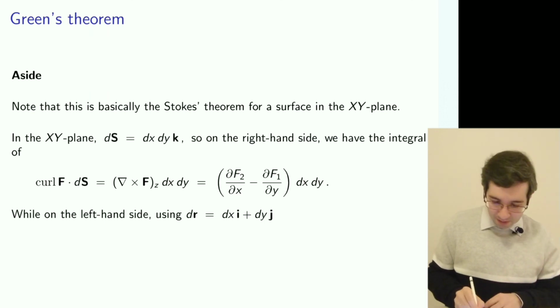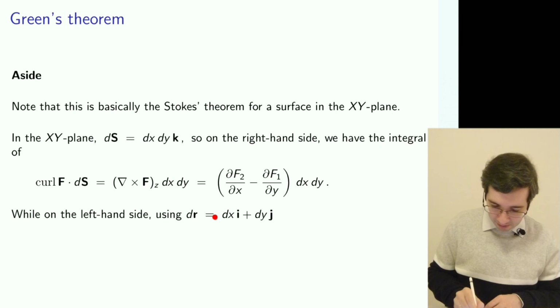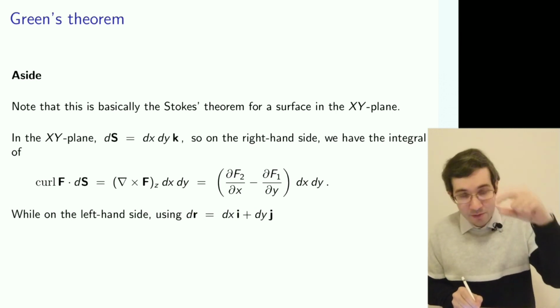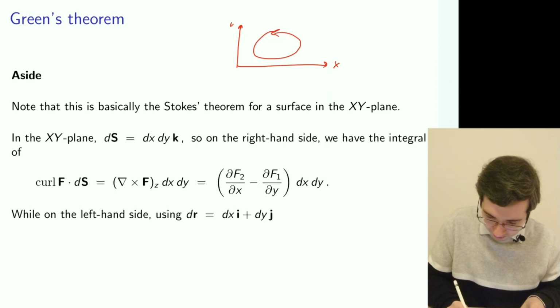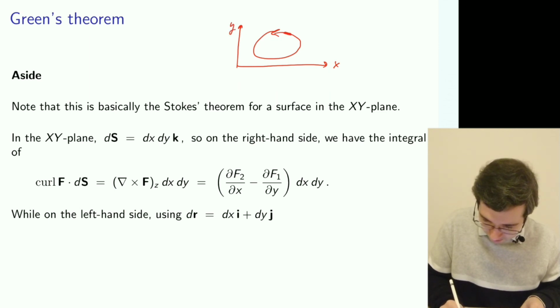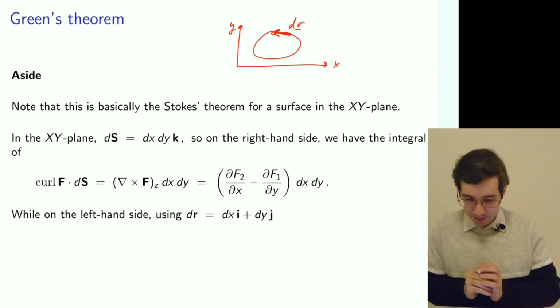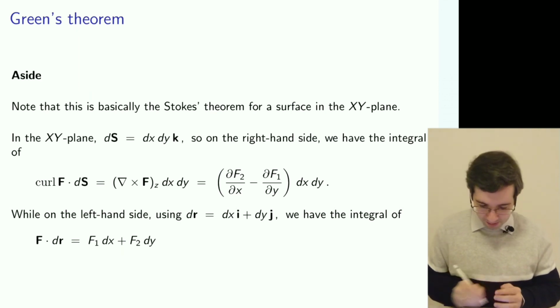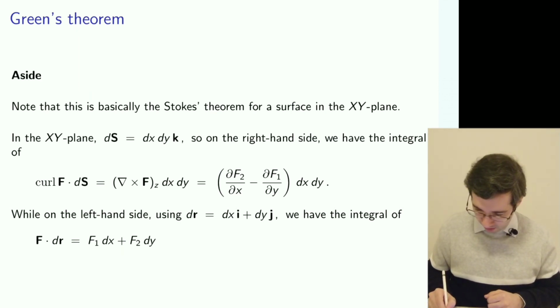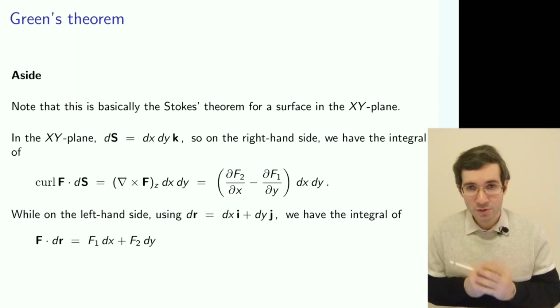And on the left-hand side, we take the little element of the boundary as we move along, as we go over in the xy plane. So if we take a little element dr pointing, say, this direction, then it will only have 2 components, and that brings us to the left-hand side of the Green's theorem, and therefore we show that it's just a direct result of the Stokes theorem in 2D.